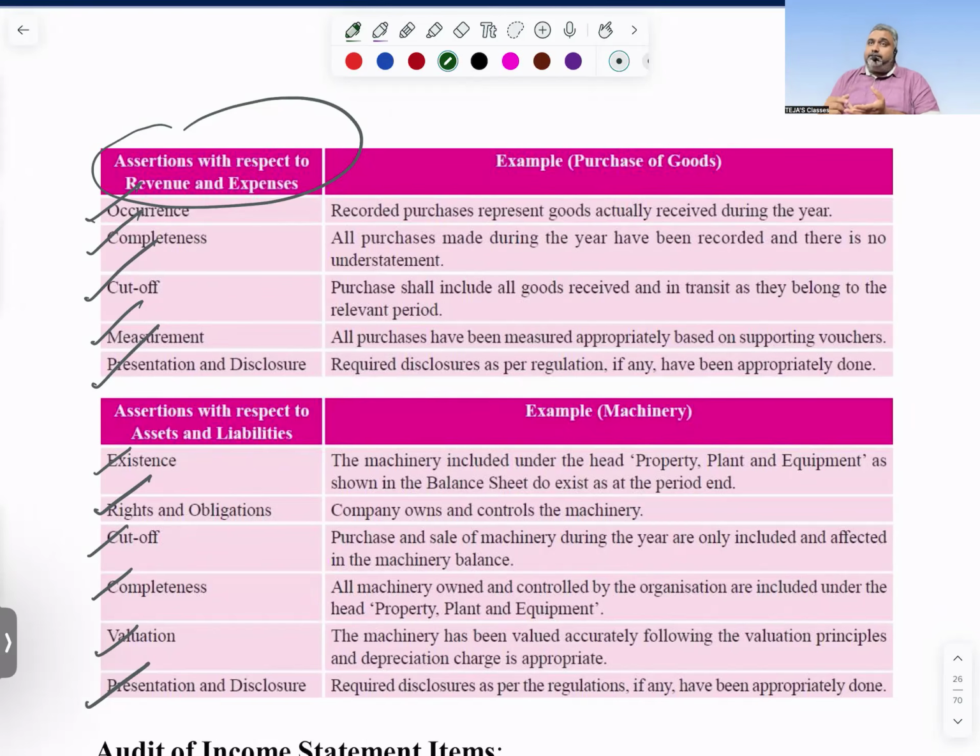One point: for this only, extension, auditing in depth. Whatever transactions I selected, on those transactions I will do 100% examination, from the origin of the transaction to the ending of the transaction. Let's take an example: purchases you want to verify. Then you need to get confirmation from the stores department. Then they need to inform the concerned production department whether you really require the material or not. Then they inform them, now you are raising a requisition. You are selecting the concerned supplier. Then you placed the order.